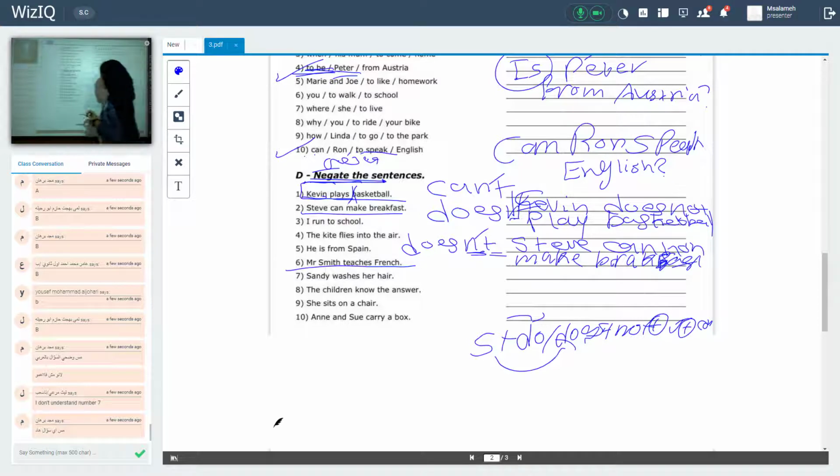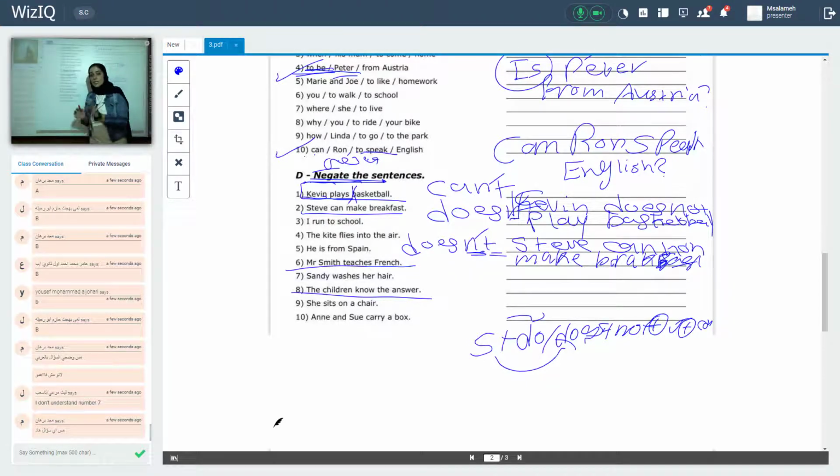Okay. Sandy, the children, number 8. The children. There are some words in the English language that when I see them, I know they are plural subjects, like children. The singular word is child, the plural children.